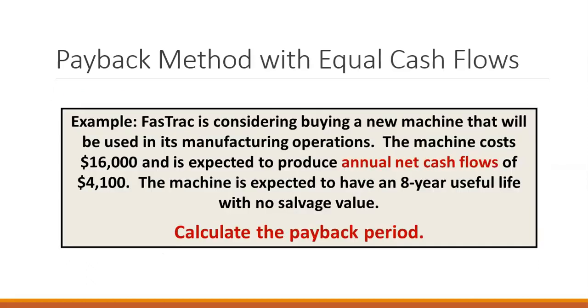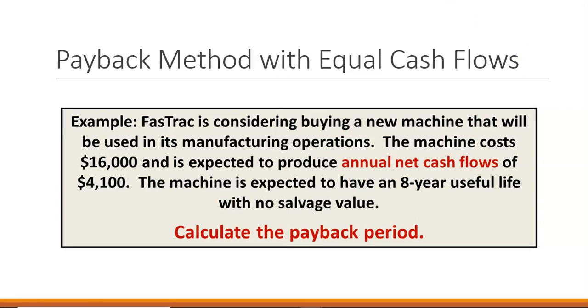So we'll look at this example here. We have a company that's considering buying a new machine that will be used in its manufacturing operations. The machine costs $16,000 and is expected to produce annual net cash flows of $4,100. The machine is expected to have an 8-year useful life with no salvage value, and we want to calculate the payback period. So I'm just going to do that right here on this slide.